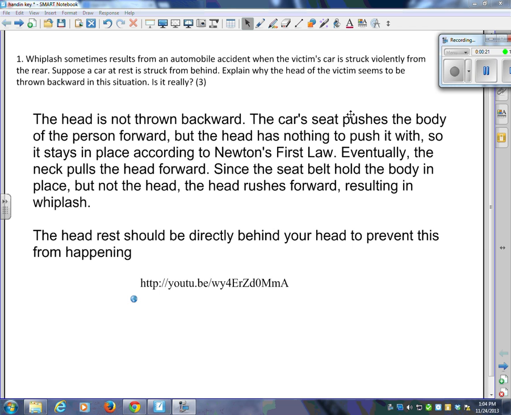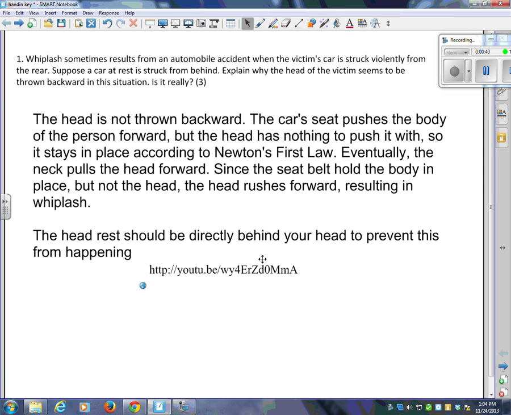The car's seat pushes the body of the person forward, but the head has nothing to push it with. So it stays in place according to Newton's first law. Eventually the neck pulls the head forward. Since the seatbelt holds the body in place, not the head, the head rushes forward, resulting in whiplash. And the headrest should be directly behind your head to prevent this from happening.